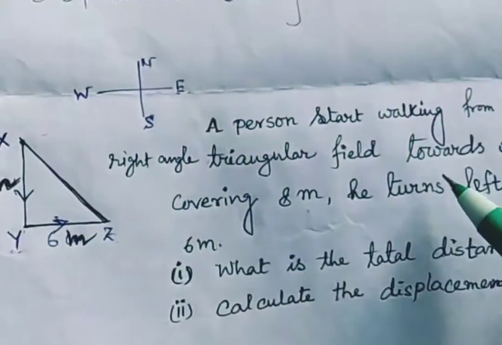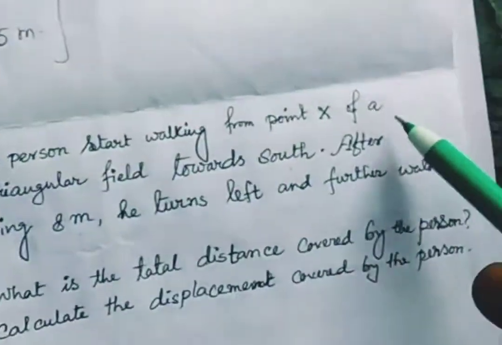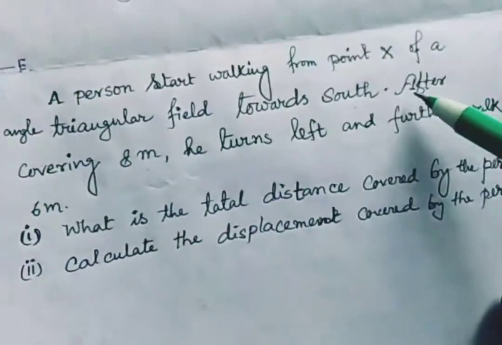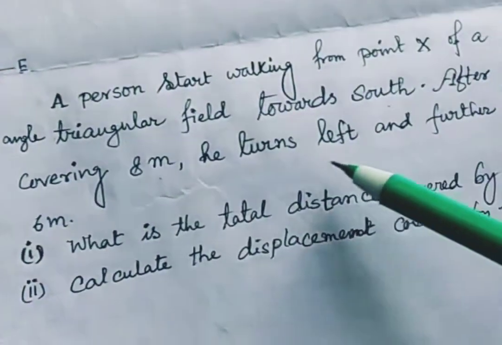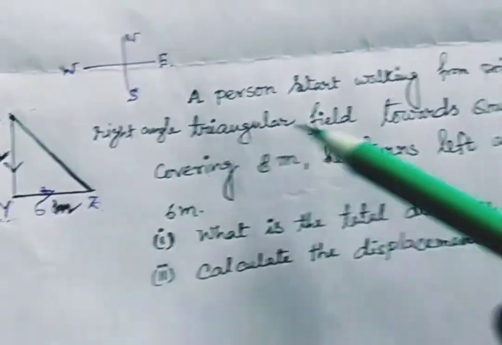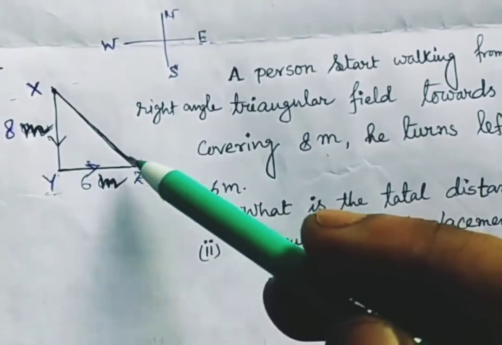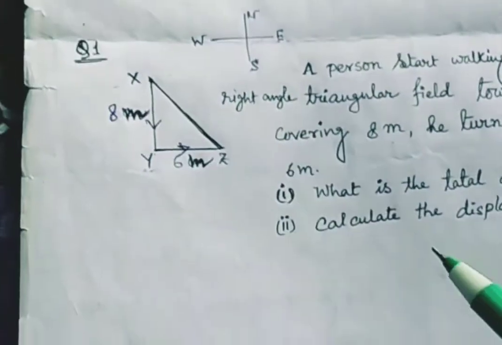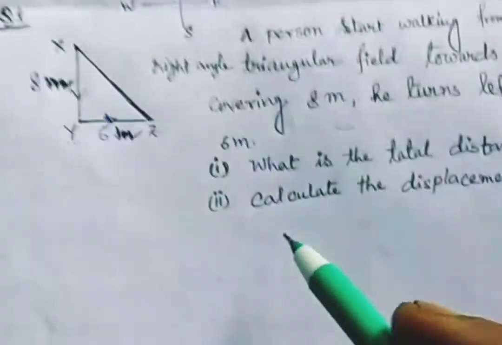So try to understand the question. A person starts walking from point X of a right angle triangular field towards south. After covering 8 meter, that means XY is 8 meter, he turns left, in this direction, and walks a further 6 meter, from here to here. What is the total distance covered by the person? Total distance covered means XY plus YZ, that is the total path.